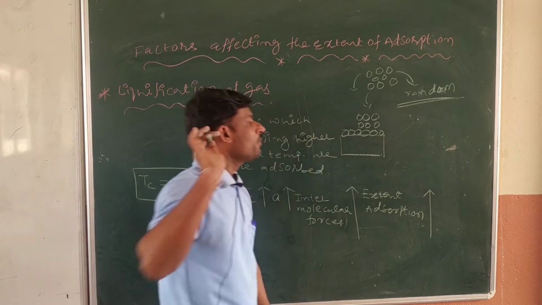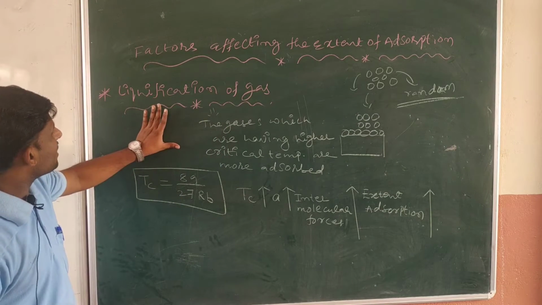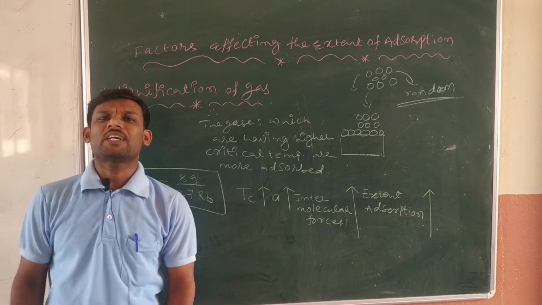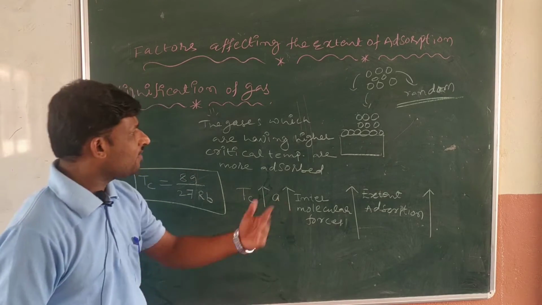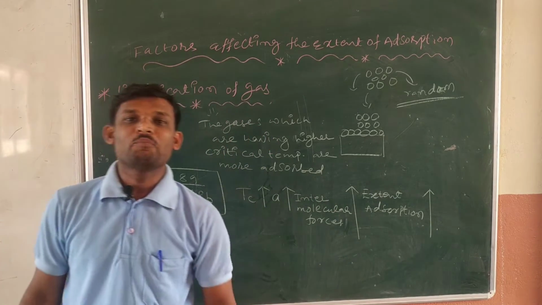This is a very, very important factor: liquefaction of gas. The gases which have the high critical temperature, which gases are those, sir? Let me tell some examples.